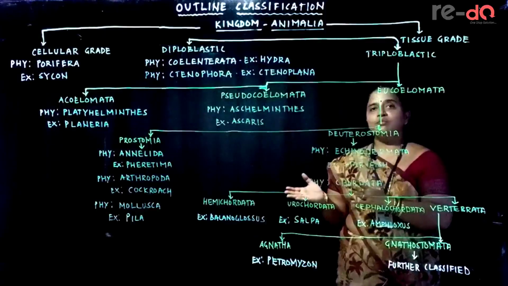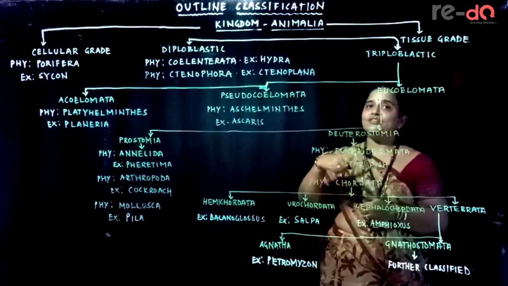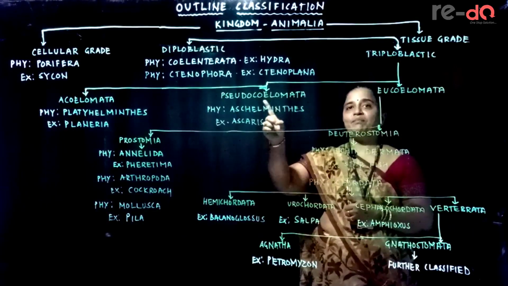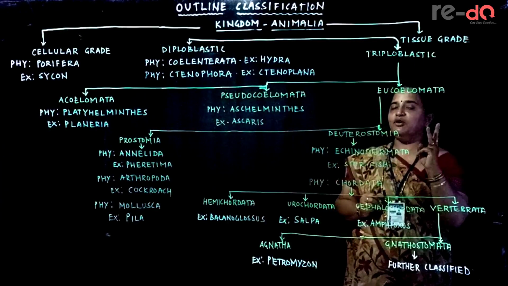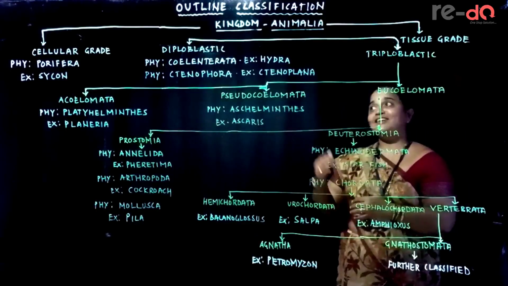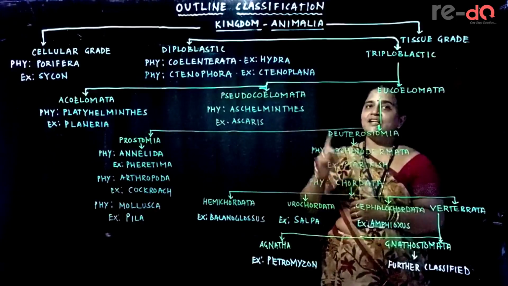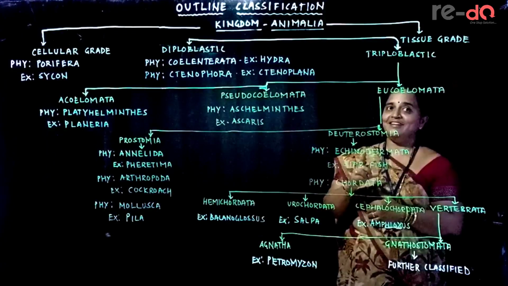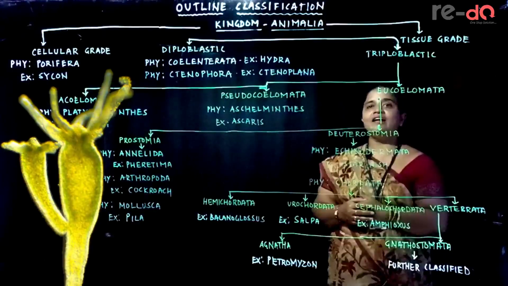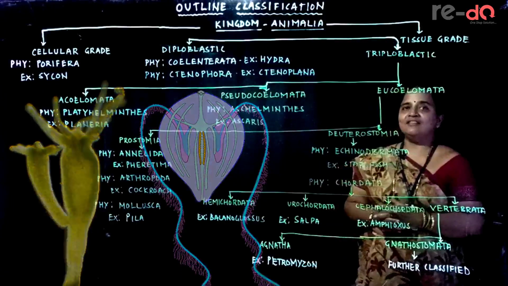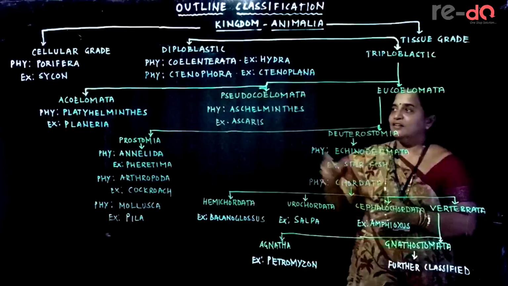Tissue developing from 2 germ layers, or tissue developing from 3 germ layers. When tissues are derived from 2 germ layers, we call them diploblastic. Diplo means 2, blast means layers. Triploblastic: triplo means 3, blast means layers. Under diploblastic, there are 2 phyla included. Phylum Coelenterata, and phylum Ctenophora. Examples, Hydra and Ctenoplana. Under triploblastic, recall, based on the coelom development, 3 groups are made.